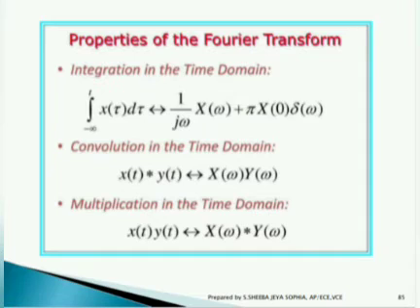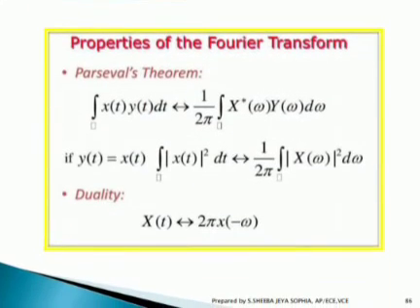From these two properties, convolution in time domain and multiplication in frequency domain, you can see that if we convolve two signals in time domain, it is equivalent to multiplication of the two signals in frequency domain. Vice versa, if we multiply two signals in time domain, it is equivalent to convolution of the two signals in frequency domain.